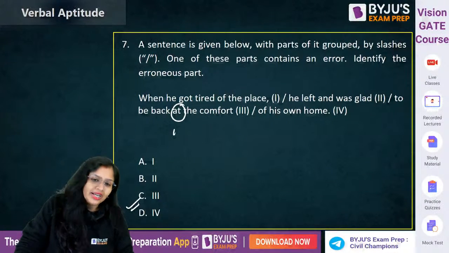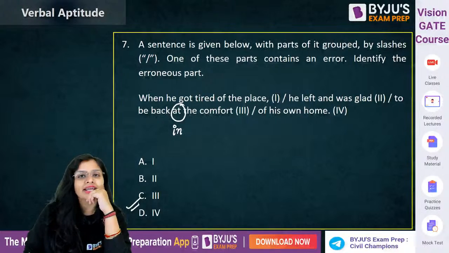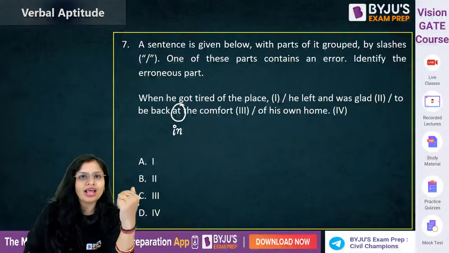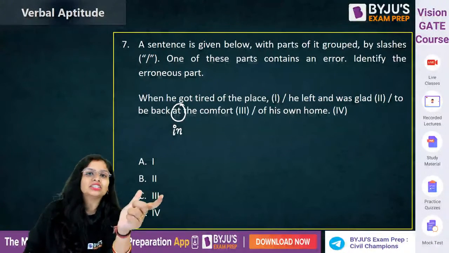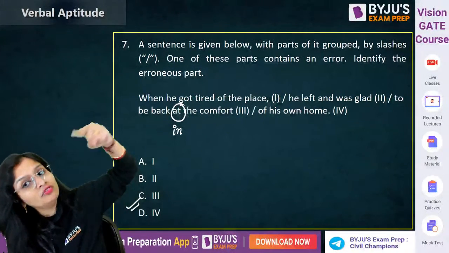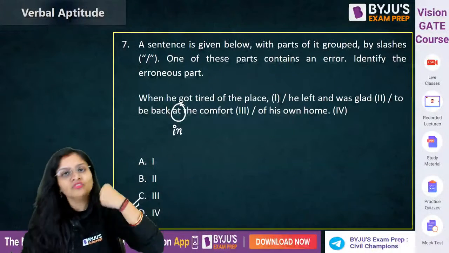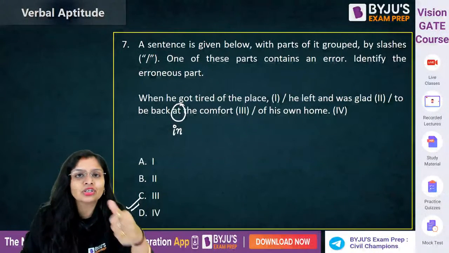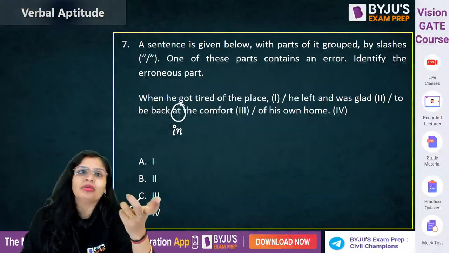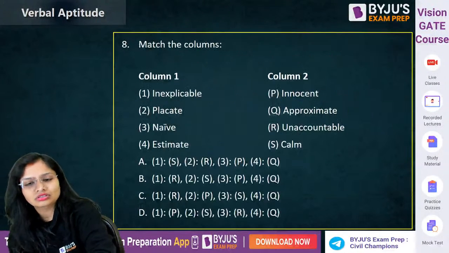At you use it like I'll be present there at 10 a.m. at 2. This is like timing that is used for at. भाई ये तो घर के अंदर आया ना. In the comfort of his house. At क्यों लगाओगे? Here you're not talking about any timing, right? So that's why. Clear?